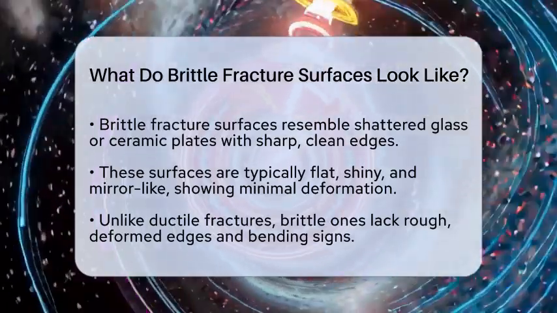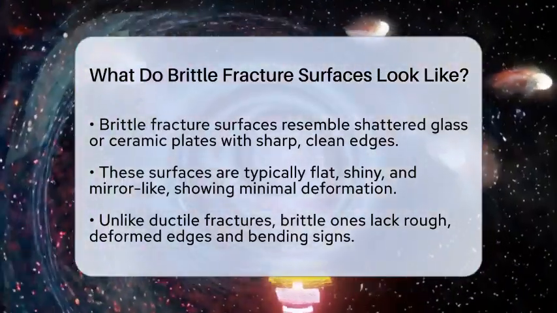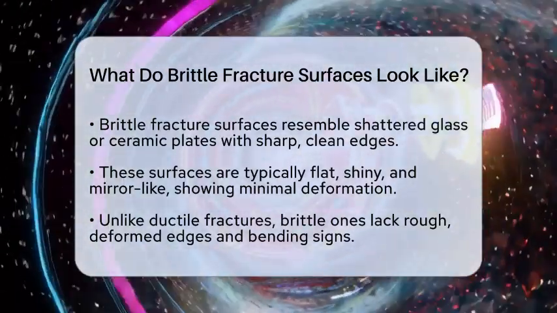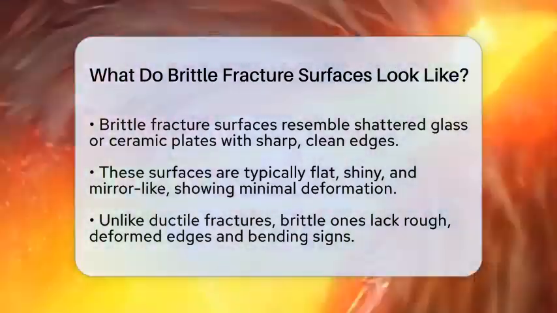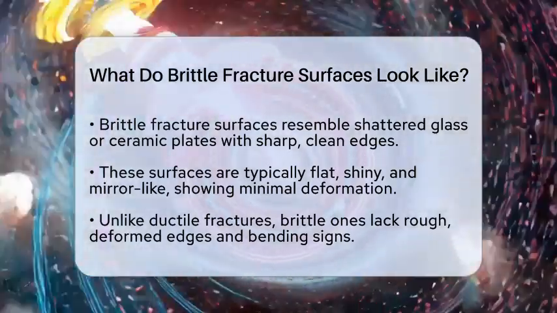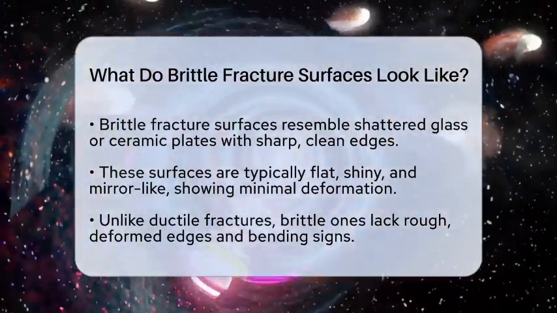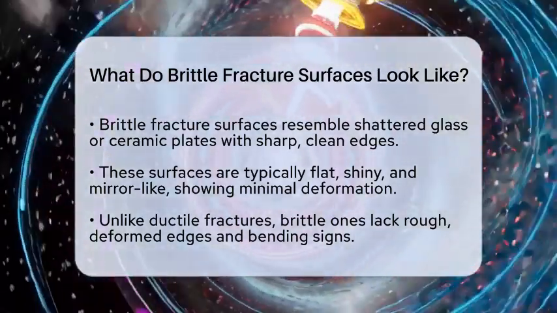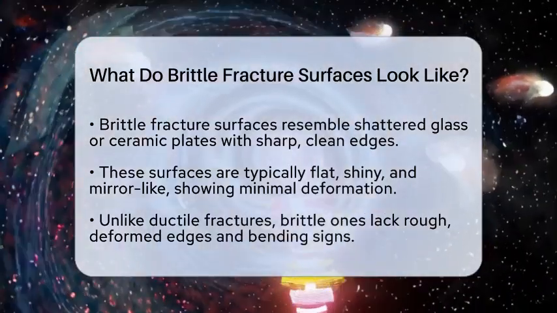These surfaces are usually flat and shiny, almost mirror-like, with very little sign of stretching or bending. Unlike ductile fractures, which show rough, deformed edges, brittle fractures are smooth and clean. If you look closely at a brittle fracture surface, you will see a pattern of flat, shiny facets.